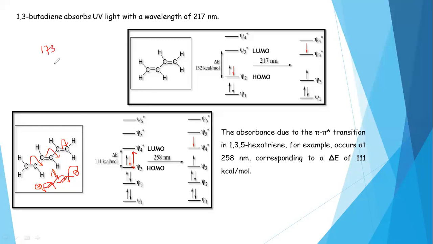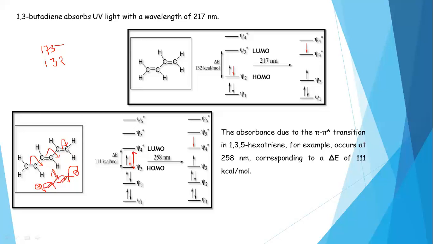For the 1,3-butadiene molecule, one conjugation is there, one extra double bond that is in conjugation, so delocalization of electrons takes place, during which the HOMO-LUMO gap decreases. This is the HOMO and this is the LUMO, and the energy gap equals 132 kilocalories per mole.